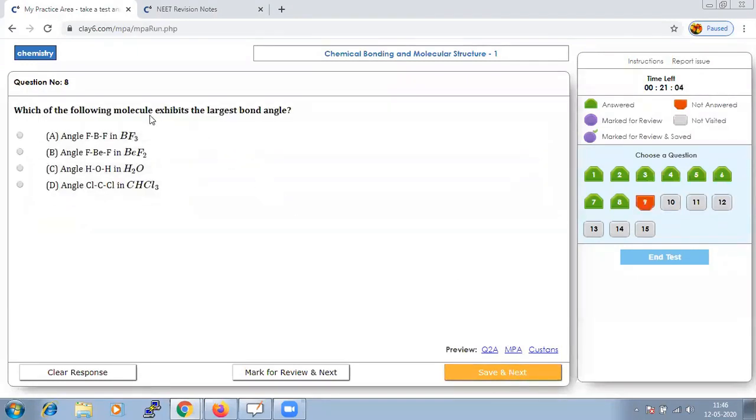Which of the following molecules exhibits the largest bond angle? We have discussed the concept of bond angle.